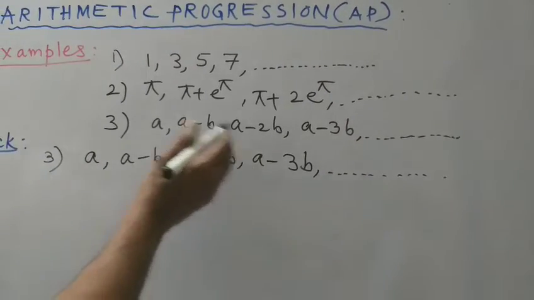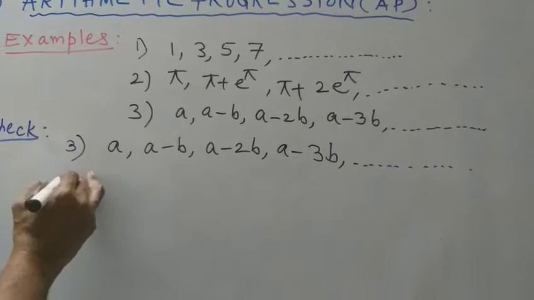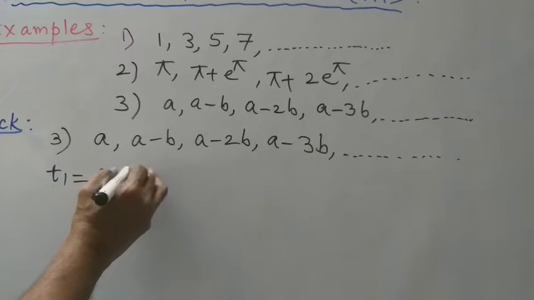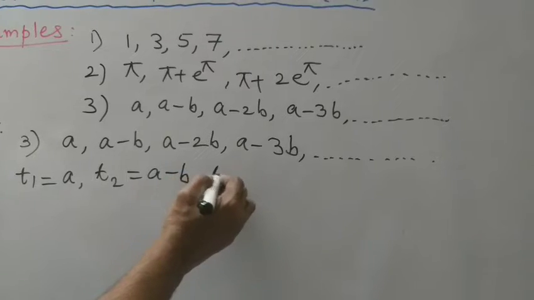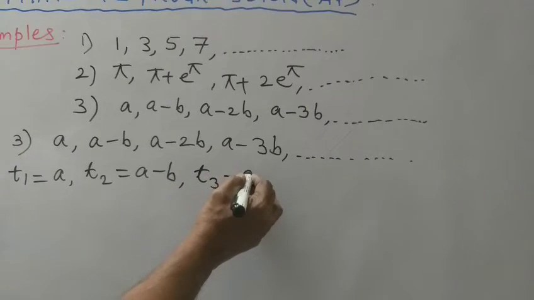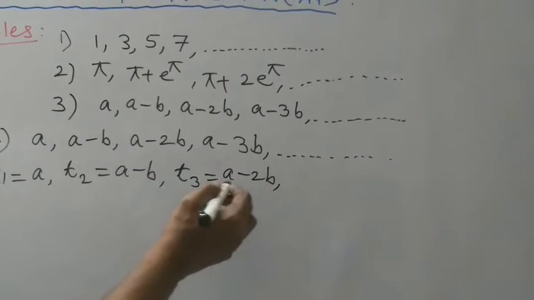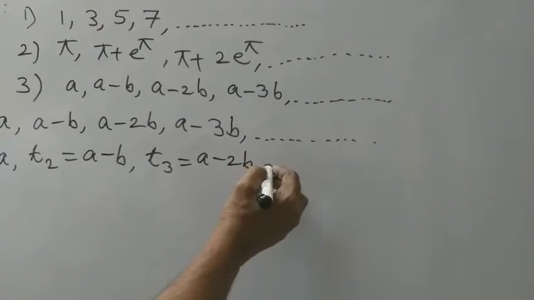So in this sequence, the first term is A, the second term is A minus B, the third term is A minus 2B, the fourth term is A minus 3B.